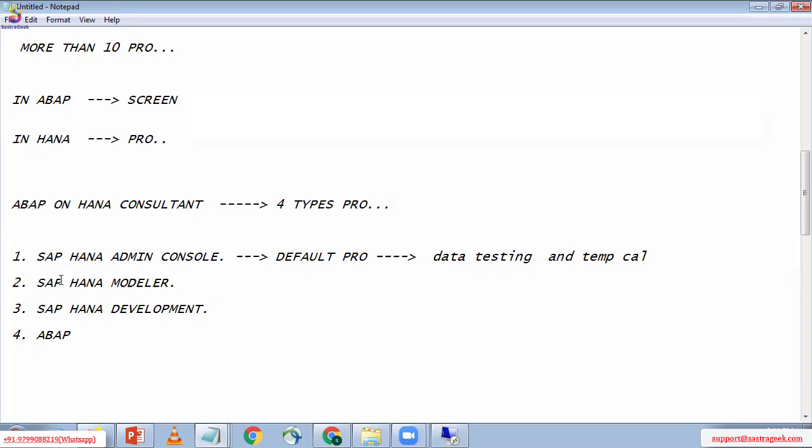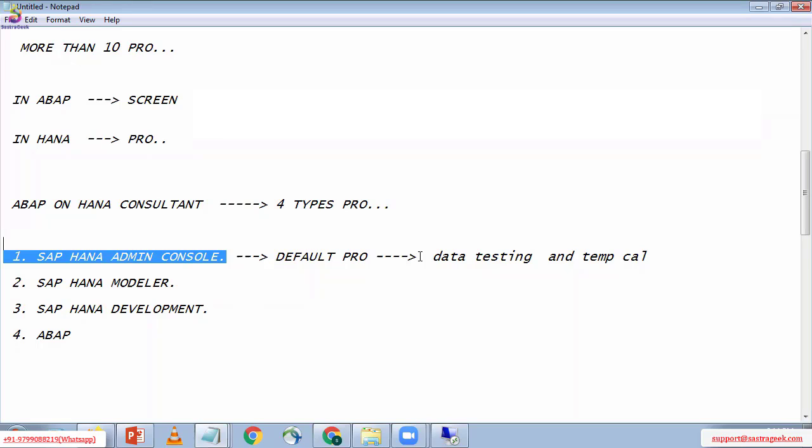In SAP HANA Admin Console, if you apply any calculations, those are temporary calculations only. Once you calculate anything, that calculated result won't be stored. We can't save the calculated results inside the SAP HANA Admin Console because it's a temporary memory.